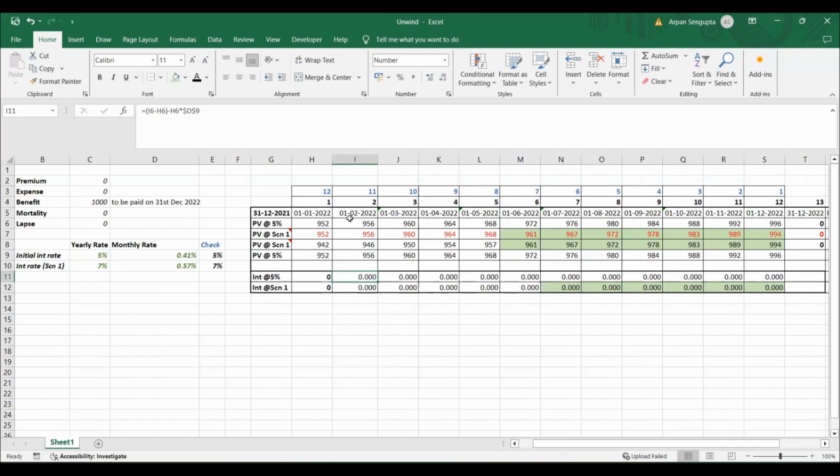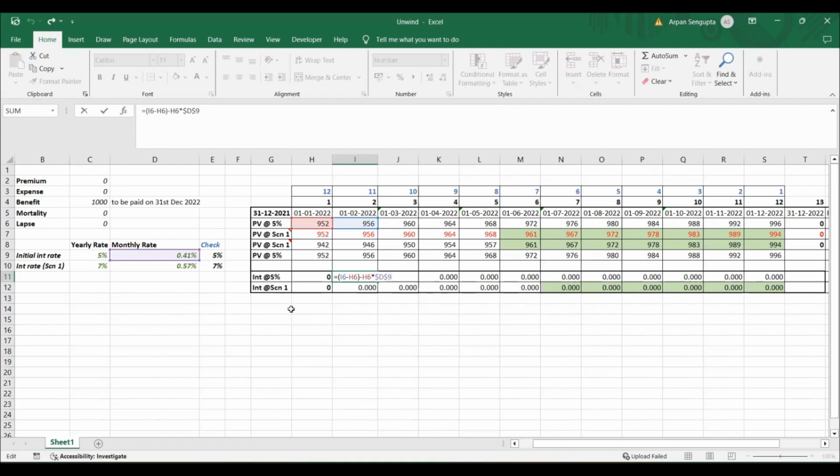First we are calculating the difference. If we just press F2, we are calculating the difference between this and this. So this is the exact unwind for this month, from Jan to Feb. This is the unwind for this month, and that should be equal to the monthly interest rate that we have accounted, because that is the concept of unwind, right? The interest that is released just because of the change in the interest rate. So in this case, the starting figure is 952.